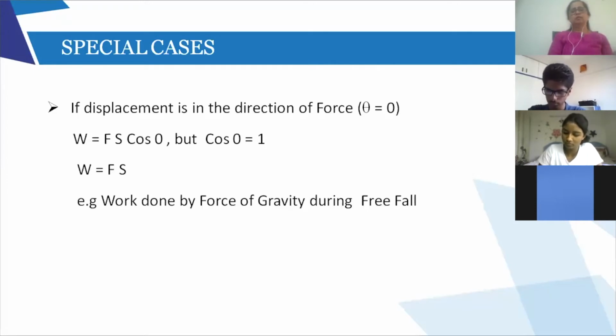So what is the formula? W is F into S cos theta, right? So F S cos 0. But you all know that cos 0 is 1. So W will be F into S, right? So what is the example now?